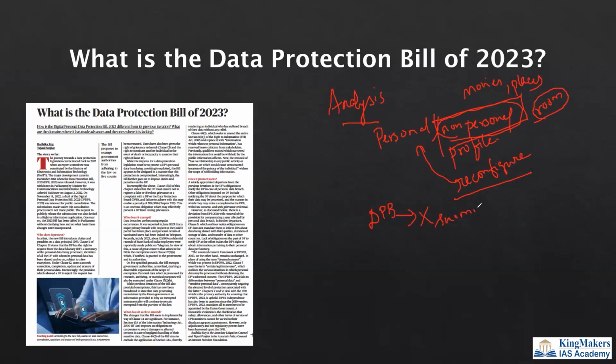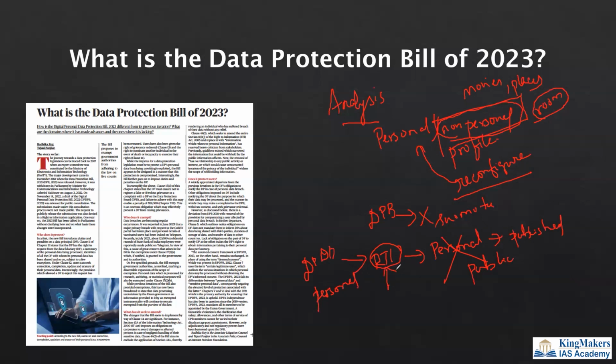So these are the two things that we discussed, and also we saw how it is affecting the RTI Act. The RTI Act says that any information, even though it is personal, can be published if it is for larger public interest. But this particular DPDP bill is taking this away. Using the DPDP bill, it is diluting the RTI, saying that personal data cannot be revealed even if it is under RTI. So this is one concern about this DPDP bill, which we have already discussed.